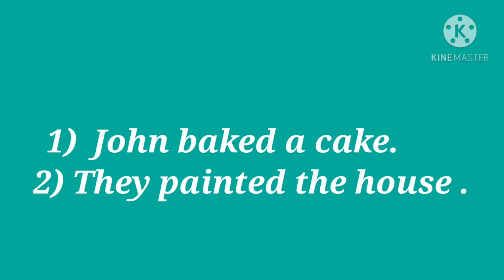See the first one, John baked. These two verbs show that the action was already done by someone. Yes students, with the base verb, the main verb, we add ed.